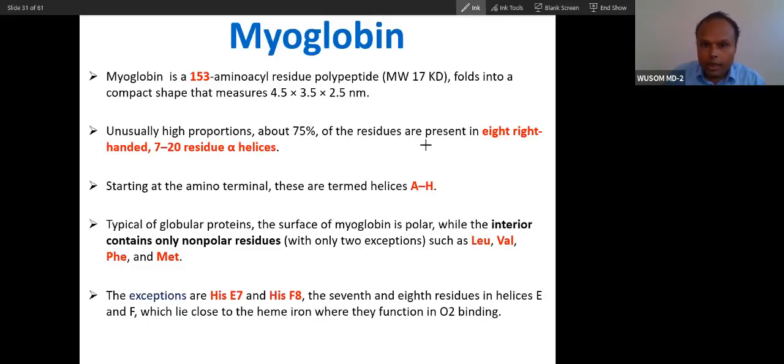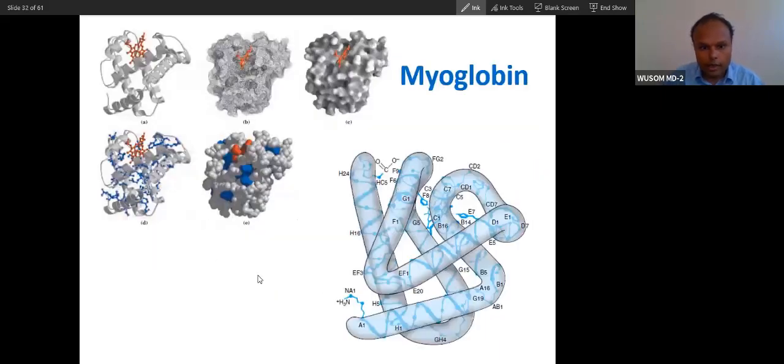Now, myoglobin is a tertiary protein. You can see tertiary, 153 amino acids, and there is a fold like this. So this is the fold, and it folds like this.